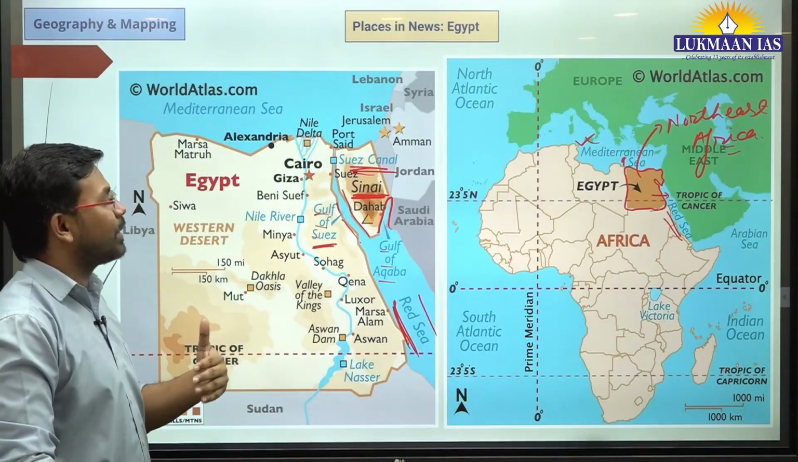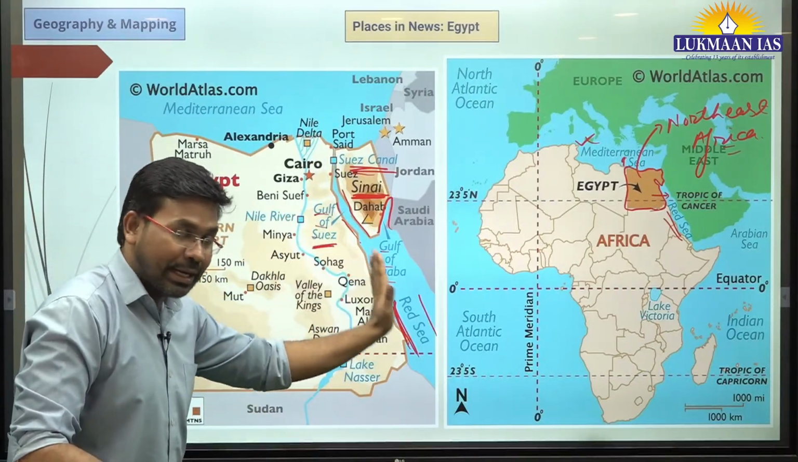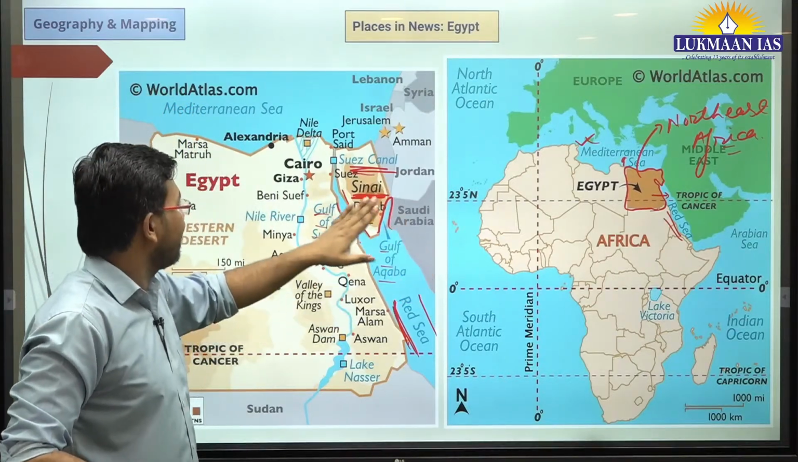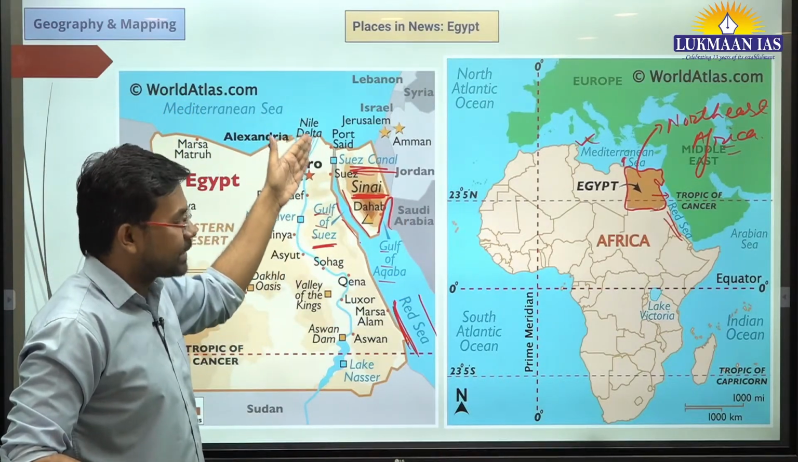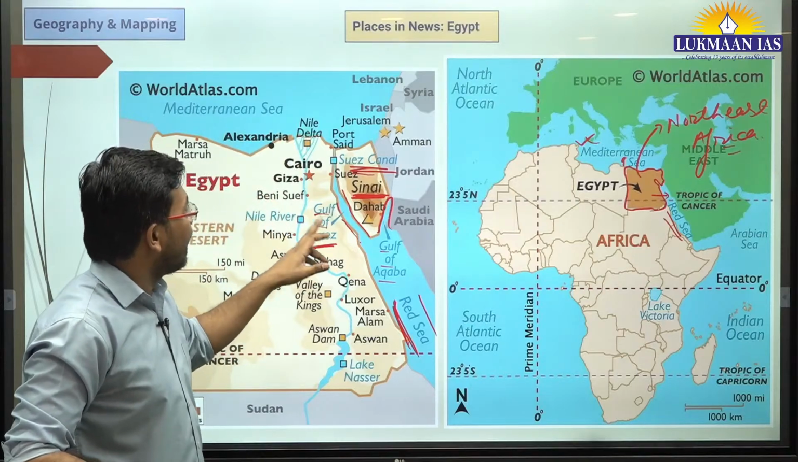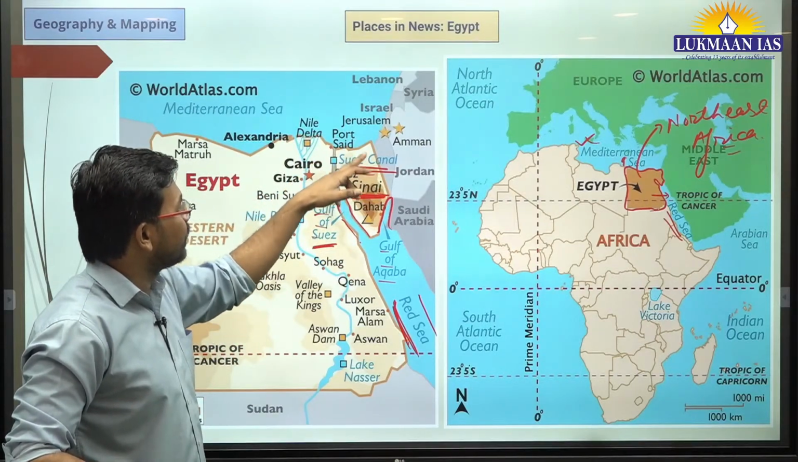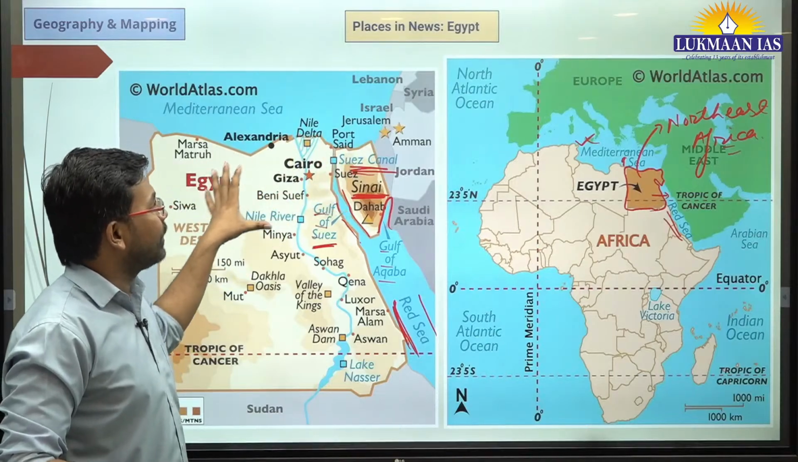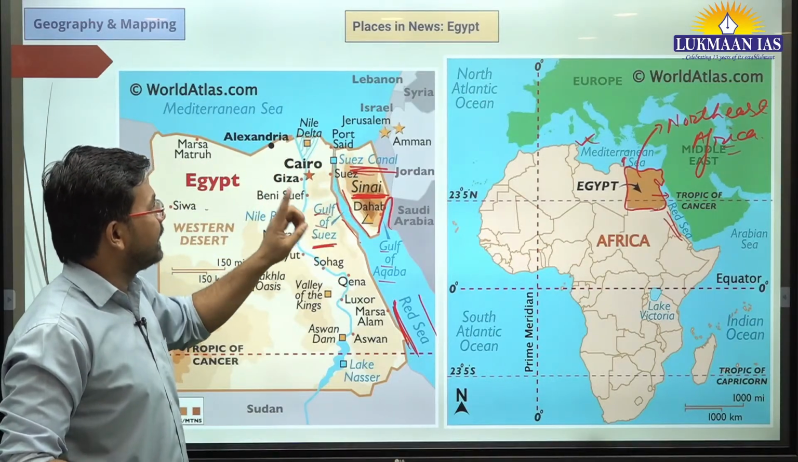So we have seen some of the maritime regions: the Red Sea, Mediterranean Sea, Gulf of Aqaba, Gulf of Suez, and the Suez Canal. These are important. Apart from this, the Sinai Peninsula that we see over here is a territory of Egypt. It belongs to Egypt.